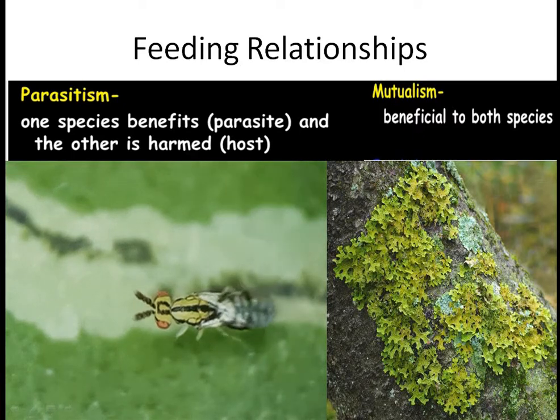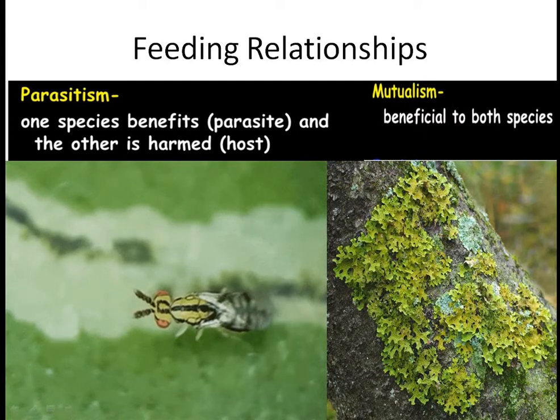For instance, you have read about aphids that feed on the stems of plants. They take up amino acids and glucose from the phloem. The host, which is the plant, gets damaged because the amino acids and sucrose, all of the nutrients, are taken from it, while the parasite, which is the aphid, gets the benefit.